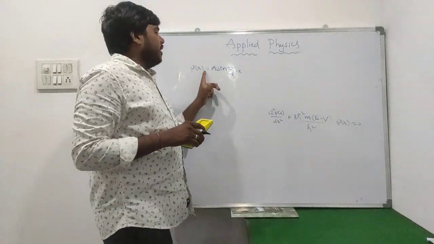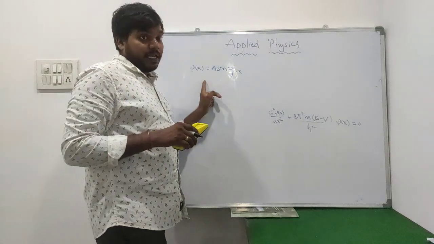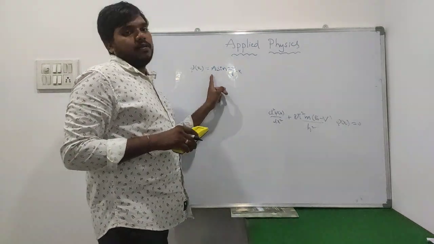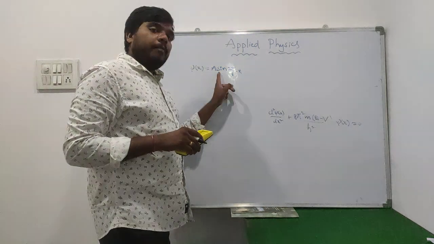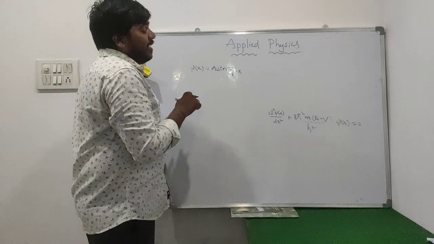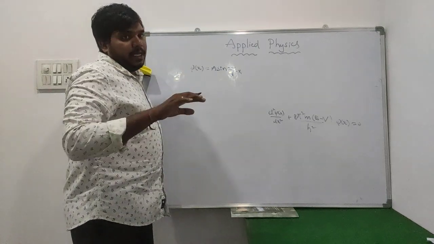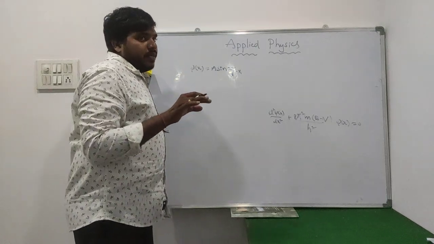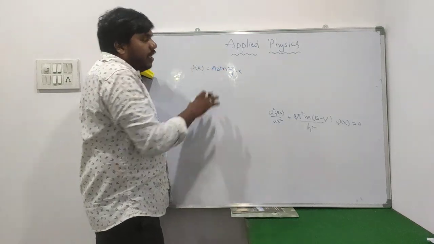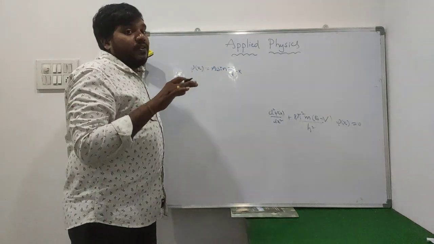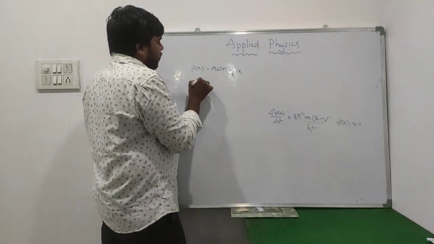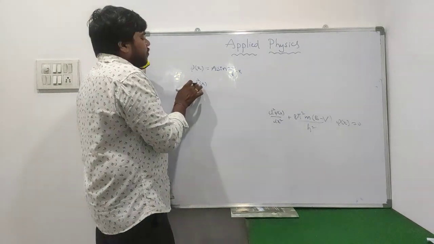The wave function is a simple mathematical expression, but it is represented in the form of complex numbers. Here it doesn't have any physical meaning. It is simply a wave function represented as a complex number. But psi square of x, that is nothing but the square of the wave function,